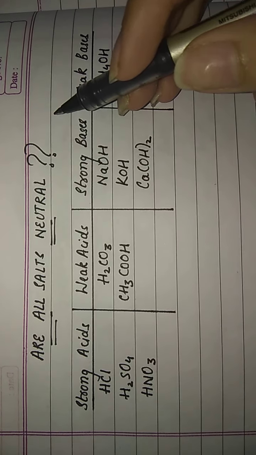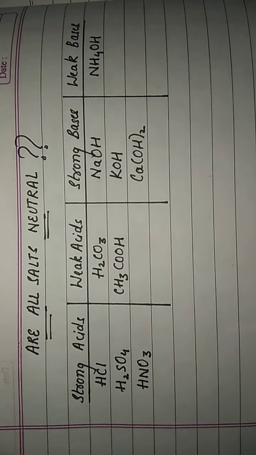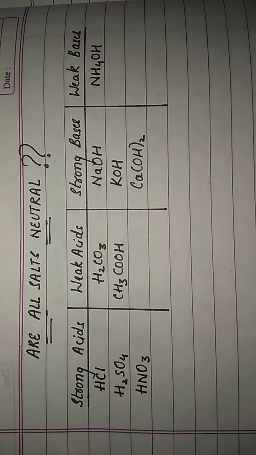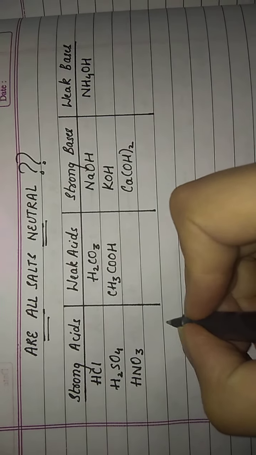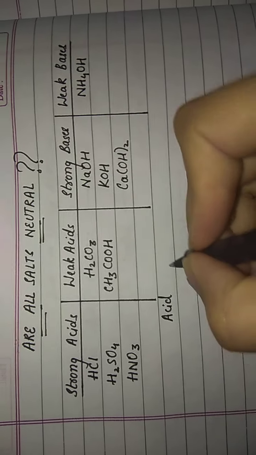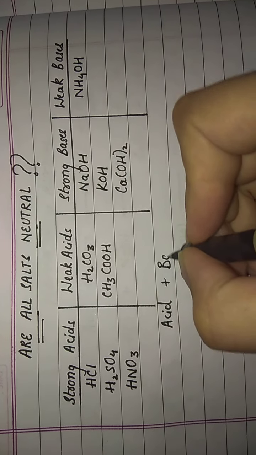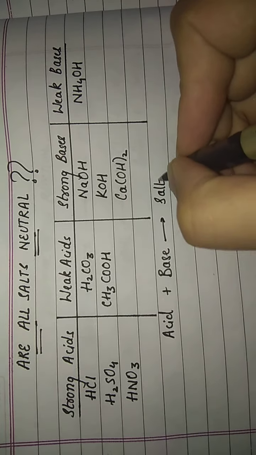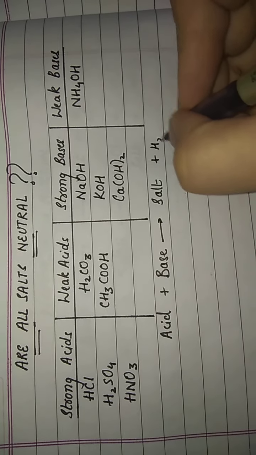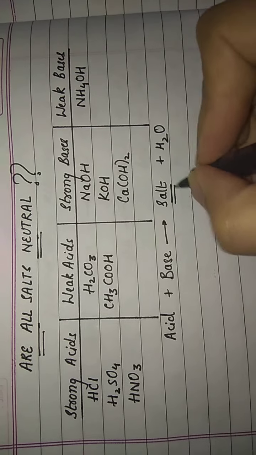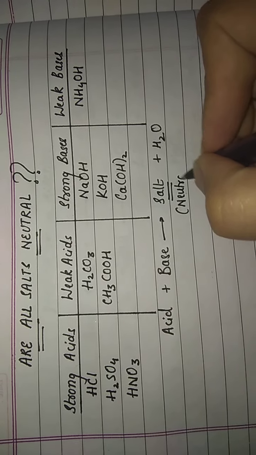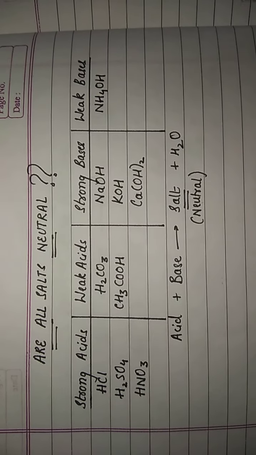Are all salts neutral? Now in the neutralization reaction, what we have seen is that an acid and a base react to produce a compound salt along with water, and this resulting compound salt, we say that it is neutral, right? That is the reason why we call it a neutralization reaction.